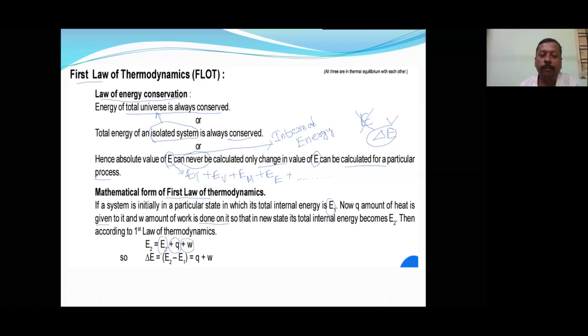Initially it had E1; heat is given to the system, plus Q; work is done on the system, plus W. So the total energy after this process is E2. So E2 minus E1 is equal to Q plus W. The first law of thermodynamics says that delta E is equal to Q plus W. This is the mathematical form of internal energy change.